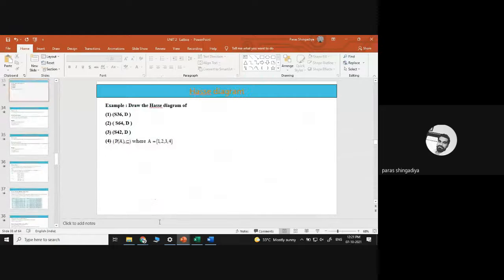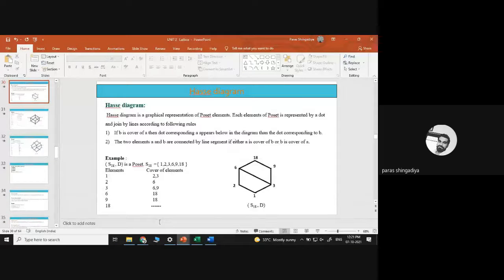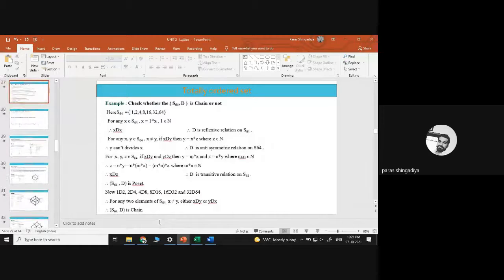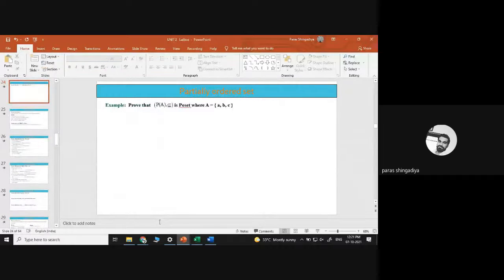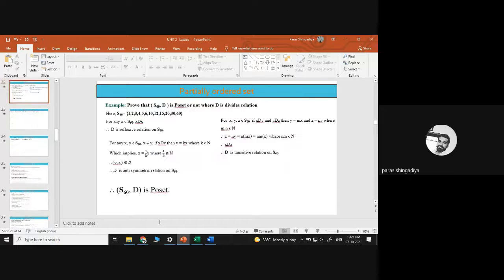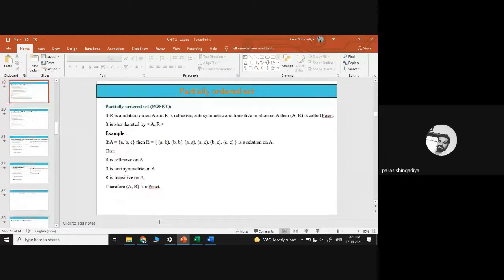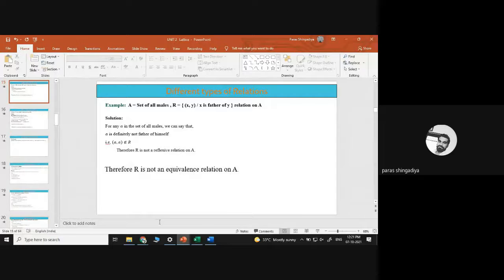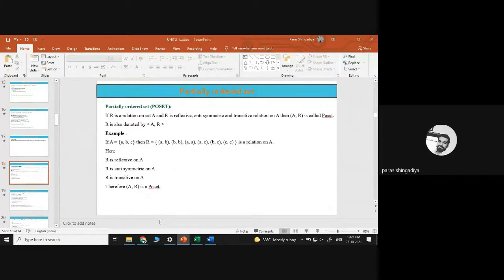It will be considered up to the POSET, means up to this topic. Comparable and after the comparable part, it will not be a part of the mid curriculum. Up to the POSET concept means all the relations, then equivalence relation, and then the POSET example.